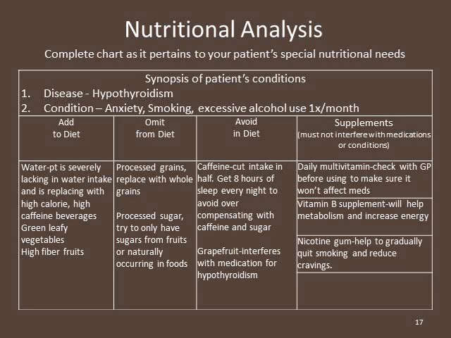I would like her to start a daily multivitamin, but check with her general practitioner before using it just because her medications are needed every day, especially the levothyroxine. She needs that to function, so that needs to take priority, and she can check with her general practitioner about any vitamins or supplements. Vitamin B would be great. It can help with metabolism and increase her energy, so that would be great for her. And then also a nicotine gum might help to kind of reduce those cravings as she's starting to quit smoking.